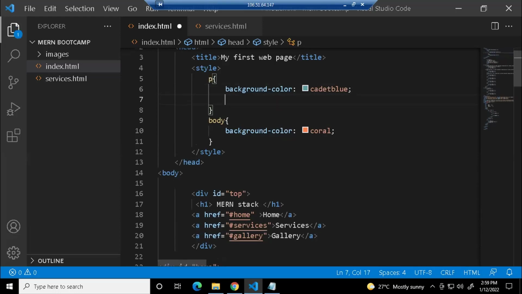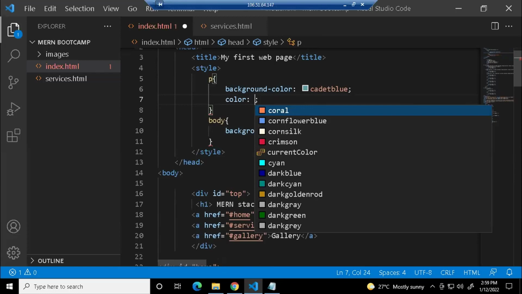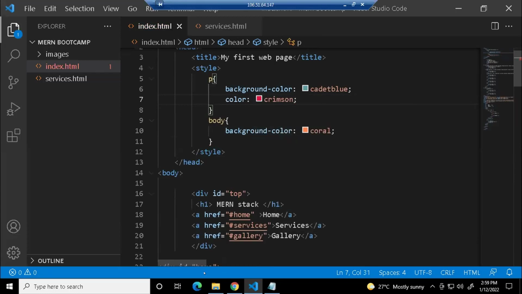Okay, let us say I have given a background color, right? So let us say I'm just giving color. Okay, I'm giving a crimson. Save this.